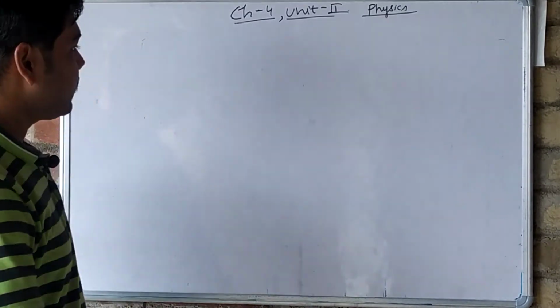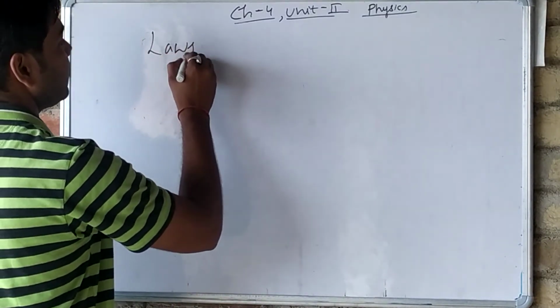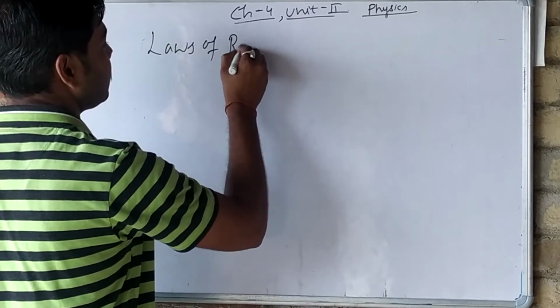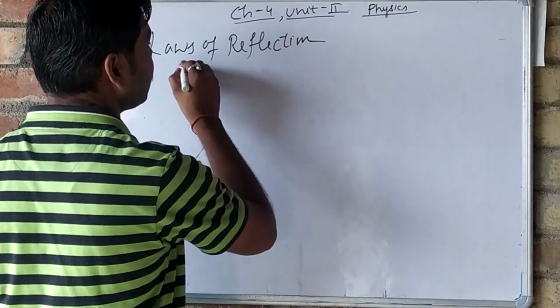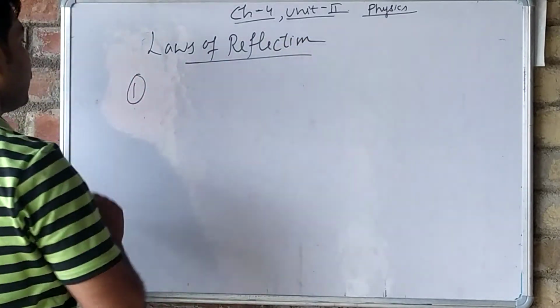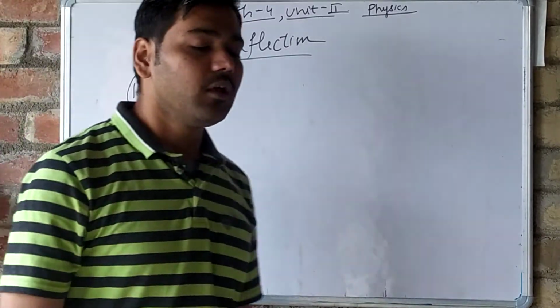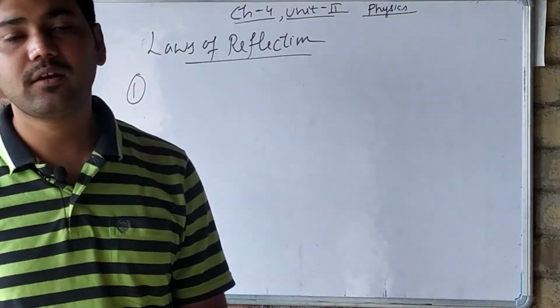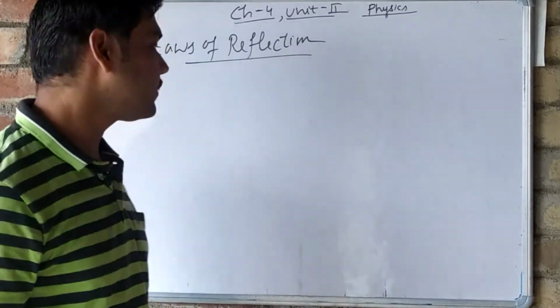The laws of reflection are an important thing. In the first law, it is said that the incident ray, normal and reflected ray all lie in the same plane.